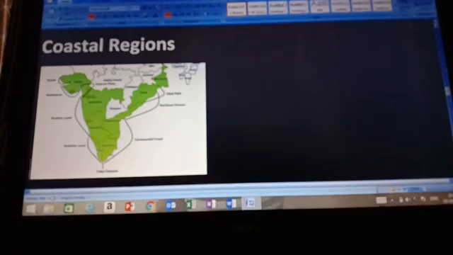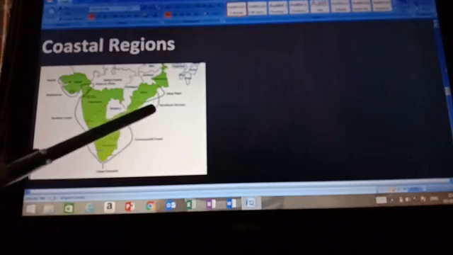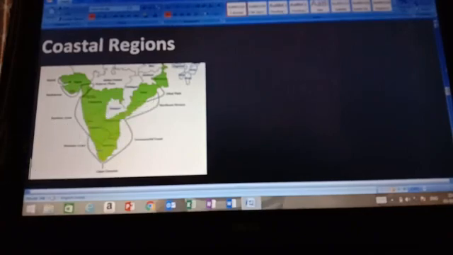Then western coastal plain and eastern coastal plain. Western coastal plain first, children. This is the western coastal plain and this is the eastern coastal plain. They are divided into further parts like Konkan coast, Malabar coast, Coromandel coast, and Northern Circars.